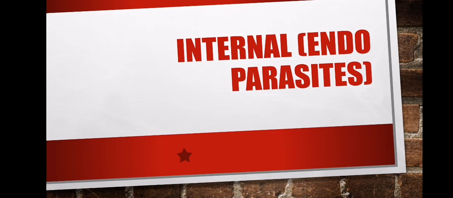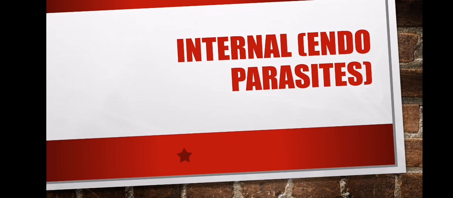So in this case now, we have talked about two, and there are only two that we talk about here in this grade. So we have the internal and the external. What you must do there is write whether it is internal or external. I will brief you on how you identify what is an internal and what is an external. But if they give you in words, it will be easy for you. Once they say it affects the intestines, so the intestines are inside, then it is internal. But if they say it affects the skin, it also sucks the blood, just like ticks, so it will be external.